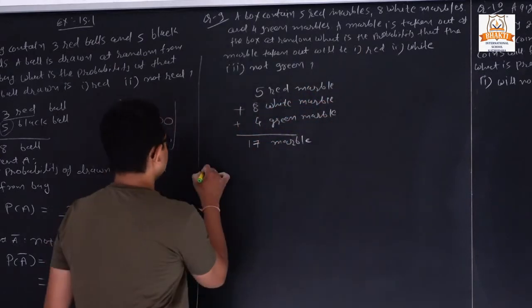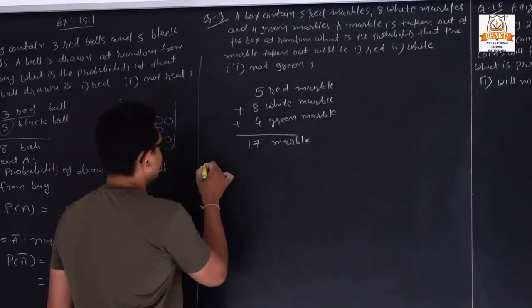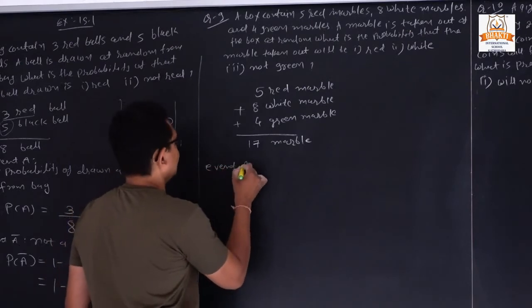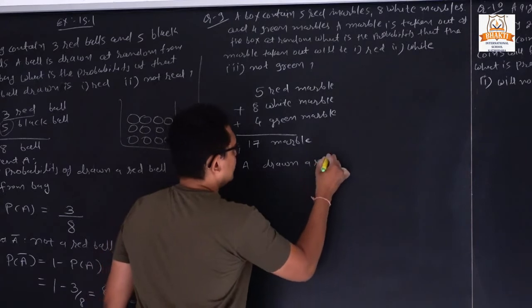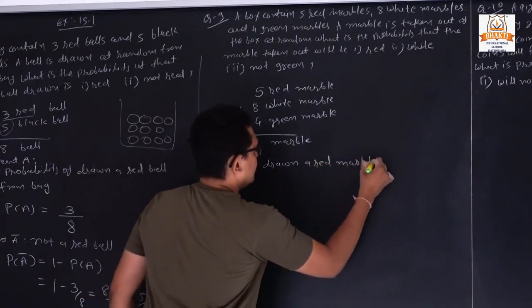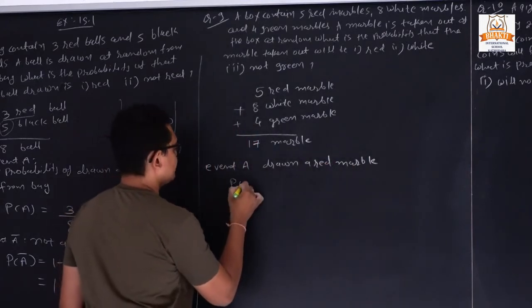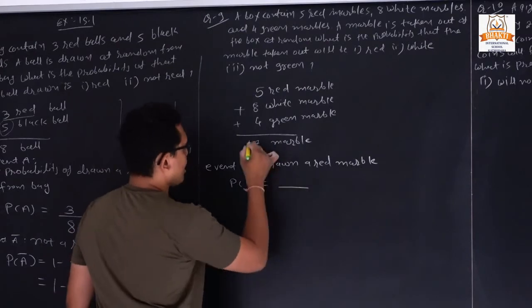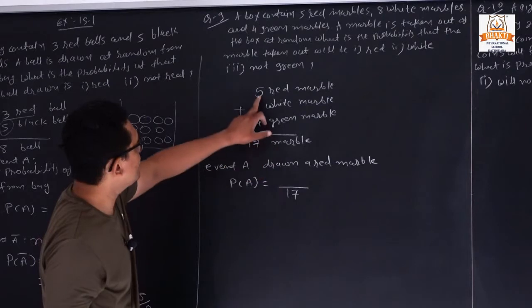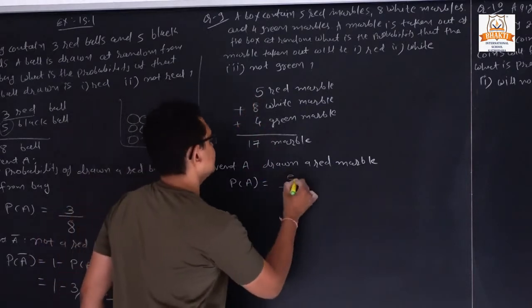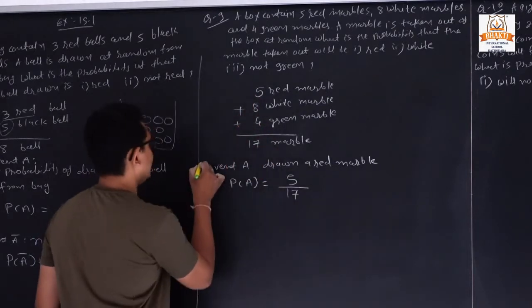So first of all we can write event A, drawing a red marble. So it is P of A. Now how many total outcomes? It is 17. Out of 17, how many are red? It is 5. Now second answer.